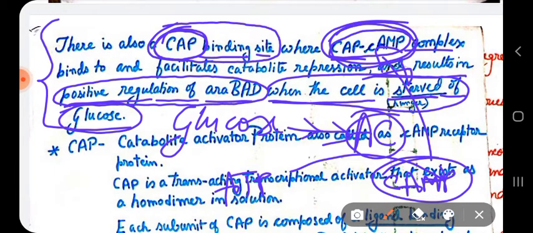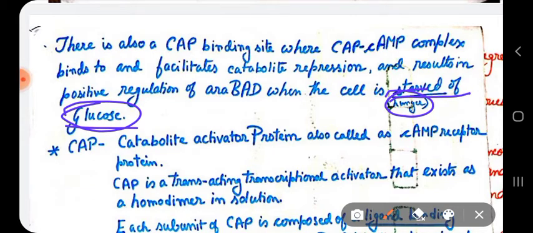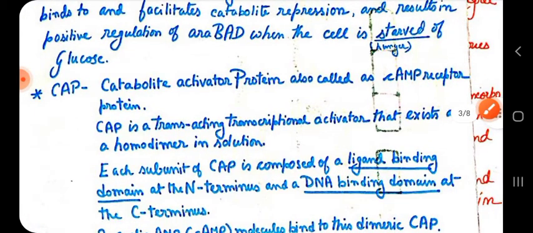So here also, if the cell is starved of glucose, meaning there is no glucose, the CAP-cAMP complex can form and bind to this CAP binding site and allows the catabolite repression of the arabinose operon. Okay, so let us see what is written.